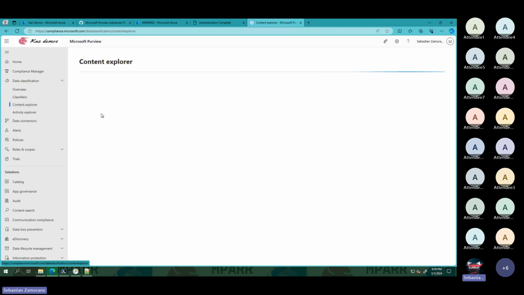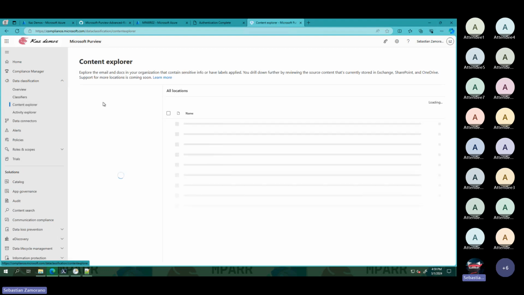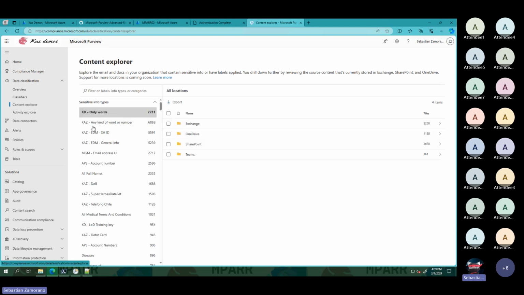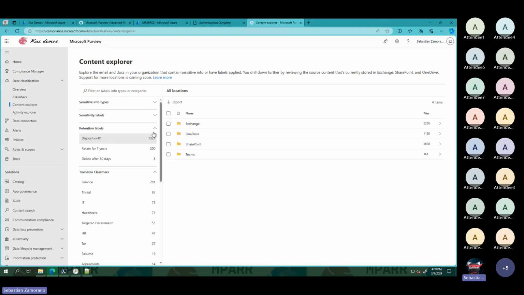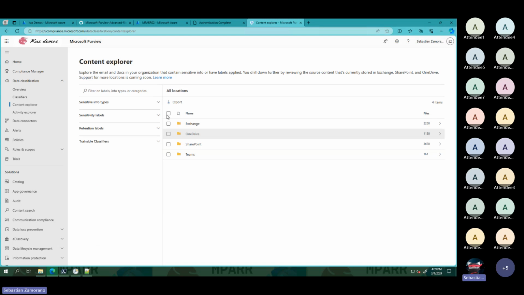The big deal with the Content Explorer is we can see information label by label, sensitive information by sensitive information, and trainable classifier the same. It is very complex to get a big view of the total amount of sensitivity labels per OneDrive, per SharePoint, that kind of stuff.